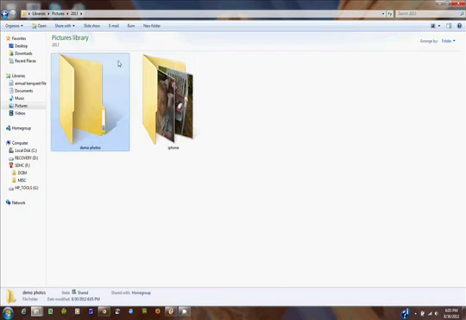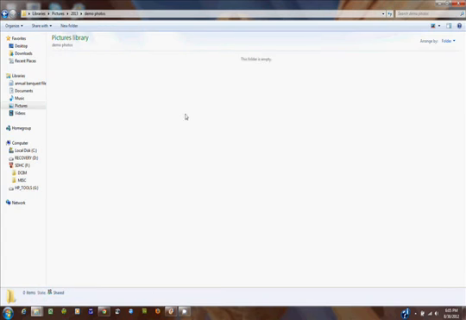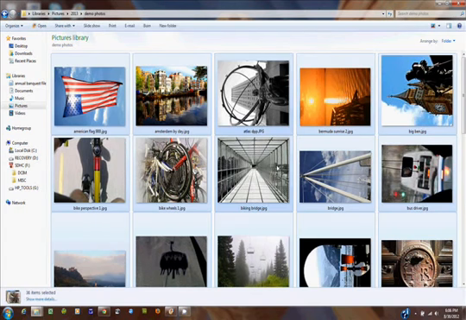Enter that. Why don't we double click on that? There's nothing in here right now, but if we right click on this screen and then select paste, all those pictures are going to appear. I could have also hit Control V, V as in Victor, and that would have also pasted them. But let's go ahead and take a look.